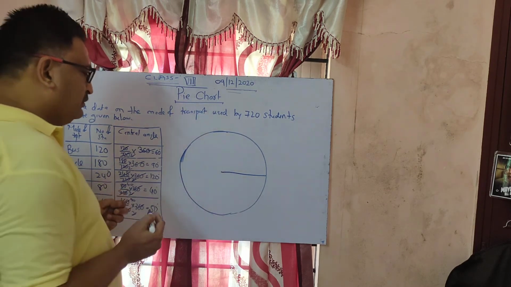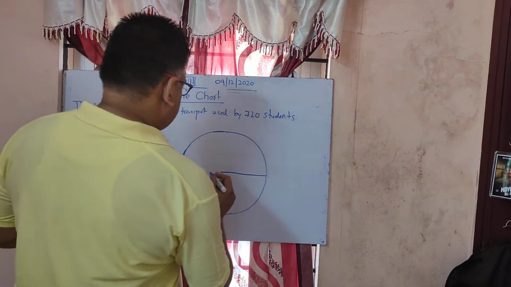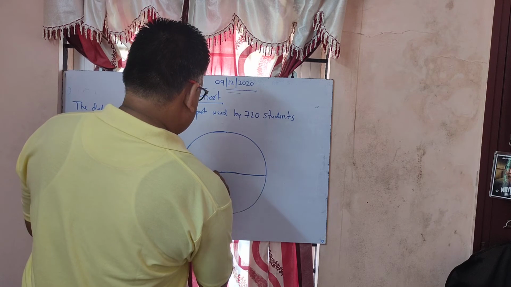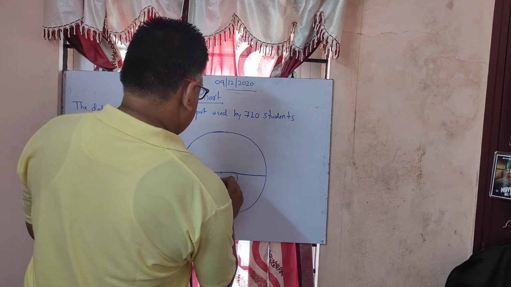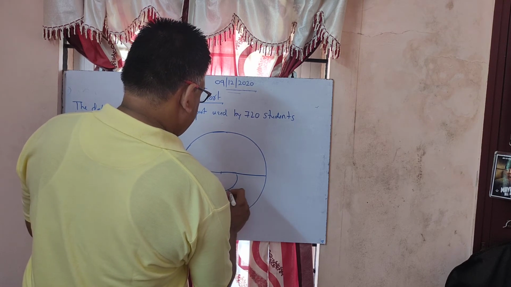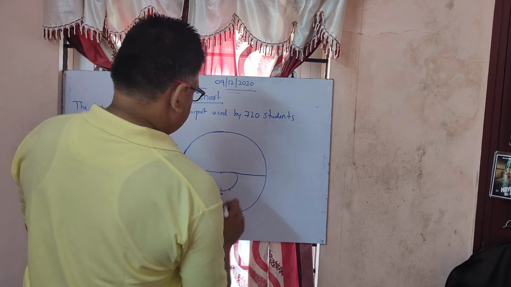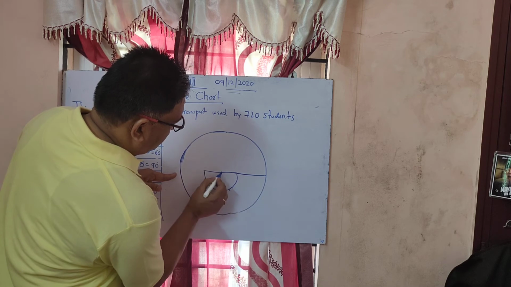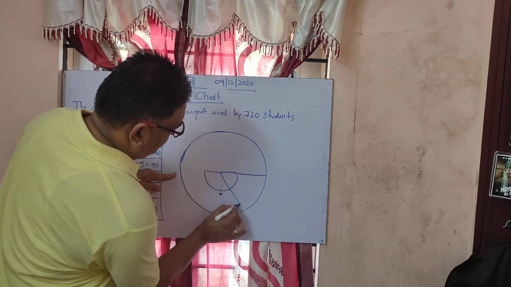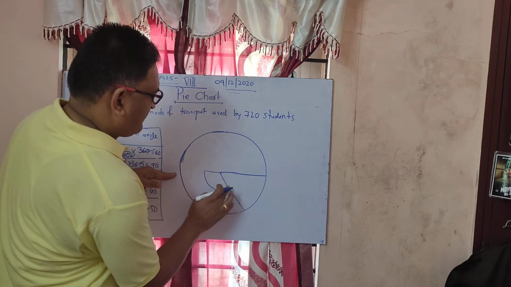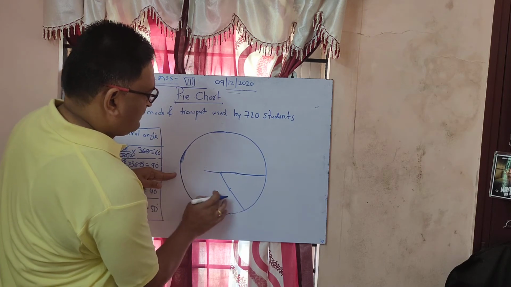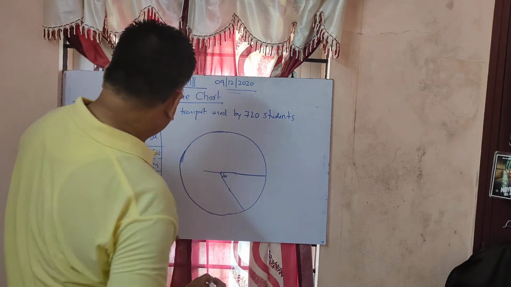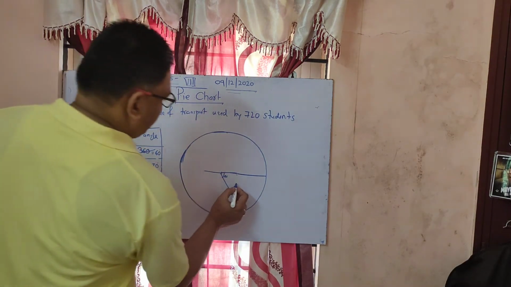You know how to keep the protractor. Now this is your protractor. This is 90 degrees here. Here it is 60 degrees. Now just put a point here, and draw one line here. Now this is 60 degrees. What is that? This is bus. You have to write here bus.